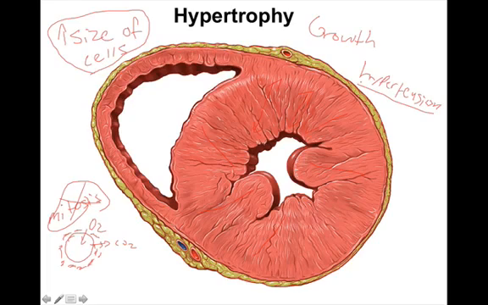Or there could be narrowing of a valve, whether it's the pulmonary or the aortic valve. Typically, it's the aortic valve that you see, more of the valvular problems in the heart, just due to the stress of blood flowing out of that ventricle. But if you see narrowing of that valve, this should be just common sense. If we're trying to pump the same volume of blood through a more narrow opening, how's the heart going to compensate for that? It's going to pump harder. It's going to work harder, and as a result, this muscle tissue is going to dramatically increase in size and eventually turn the heart into an ineffective pump.